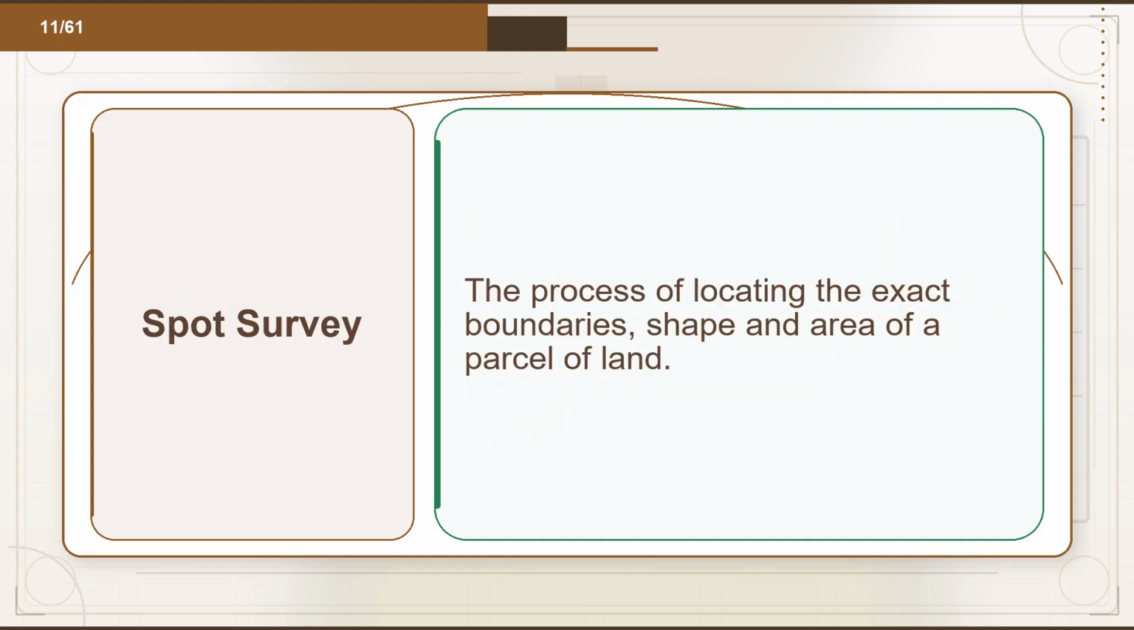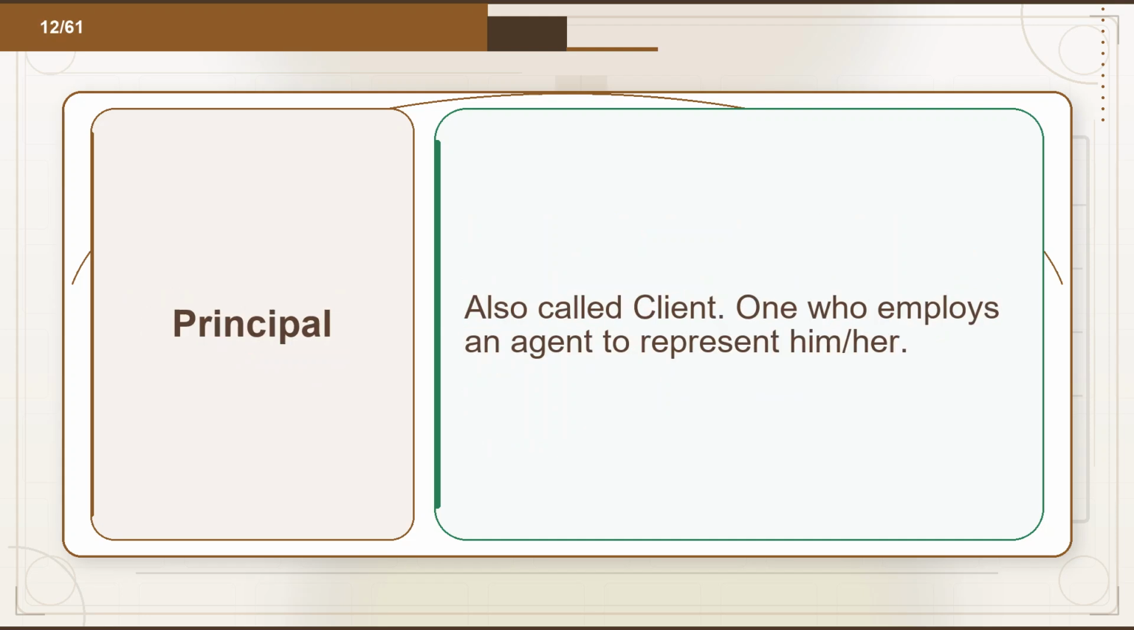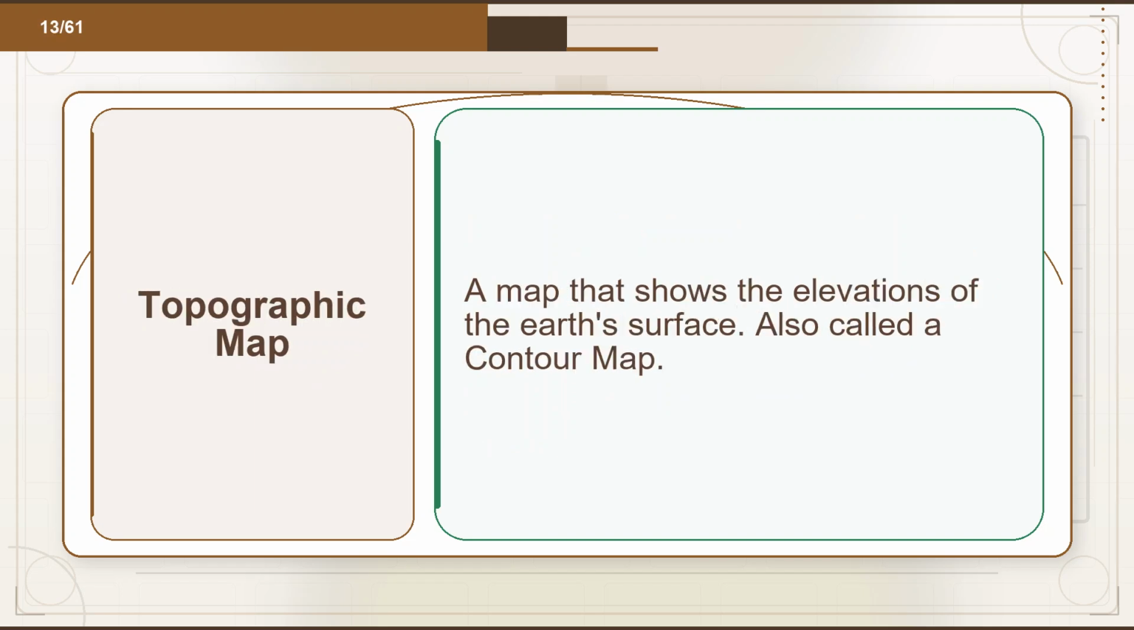Flashcard 11. Term: spot survey. Definition: the process of locating the exact boundaries, shape and area of a parcel of land. Flashcard 12. Term: principal. Definition: also called client. One who employs an agent to represent him or her. Flashcard 13. Term: topographic map. Definition: a map that shows the elevations of the Earth's surface, also called a contour map.